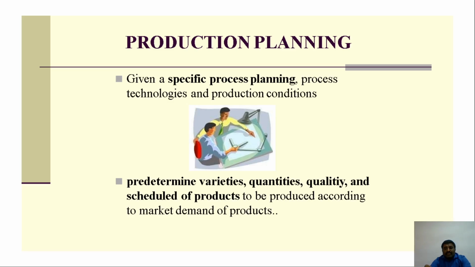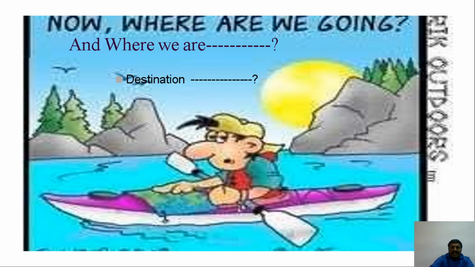According to the market, what apps are there, till now they are according to the market. We produce our product according to quality, quantity, and the schedule of the product according to the market demands. That is the predetermined varieties. A simple thing we are saying: where we are now, and where we are going.